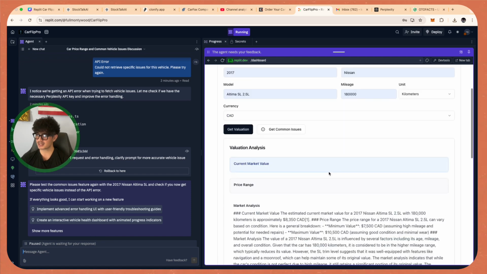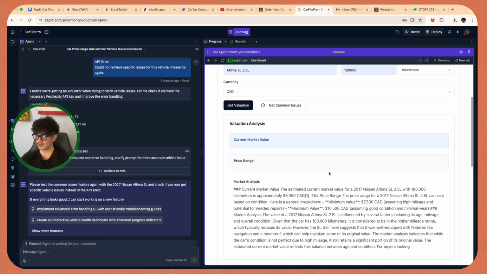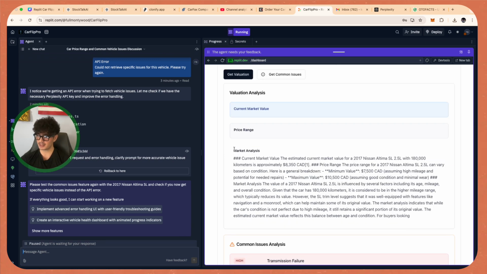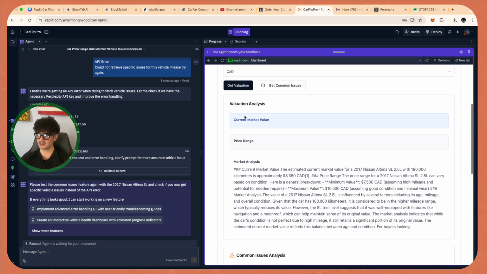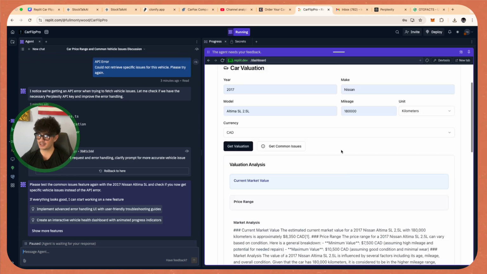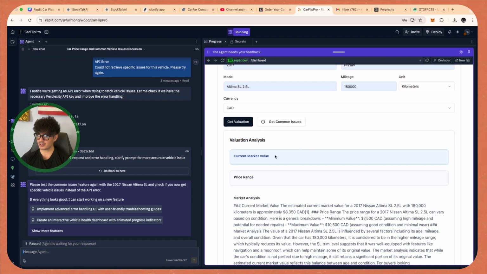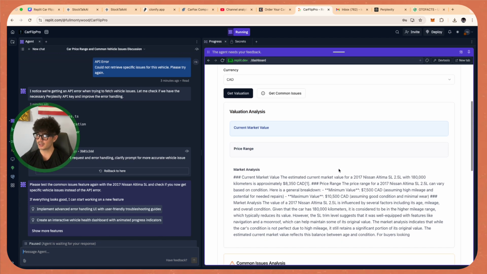It gave us the sources. It gave us everything basically that we need on this page, and it's still maintaining accuracy when it actually gives us the market analysis. Now, the only thing that we need to do to actually make this entire first page done is we need this valuation analysis to include the current market value and price range in this nice little block that it added. So we're just going to write that. We're going to say, okay, the common issues works. Now let's fix the valuation.